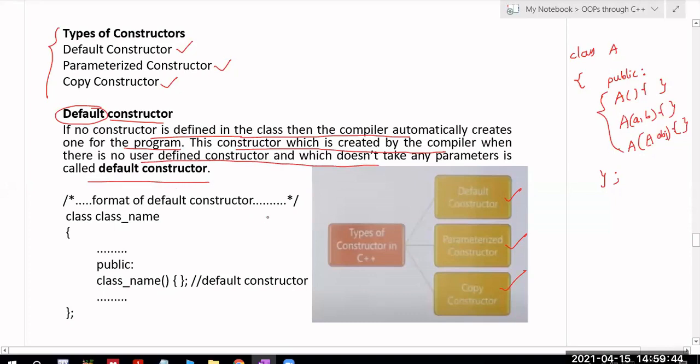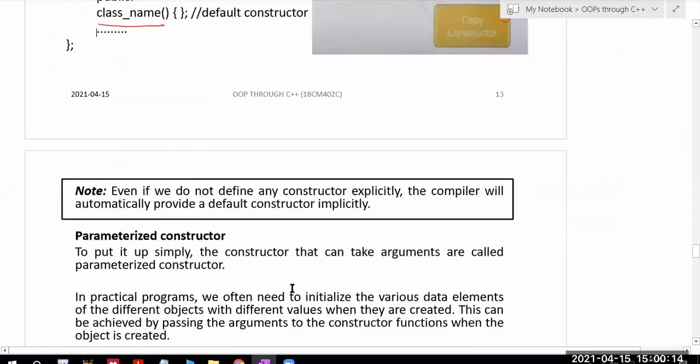Got the definition right? The constructor which is automatically created by the compiler if the user does not create any constructor, or which does not take any parameters, is called the default constructor. So this is your class and the name of the class. Inside the public section, constructors or destructors should always be defined, and it should have the same name as the class and should not take any parameters. Then that is called the default constructor.